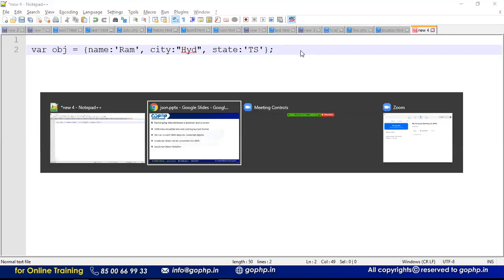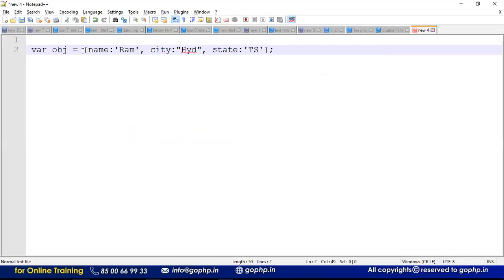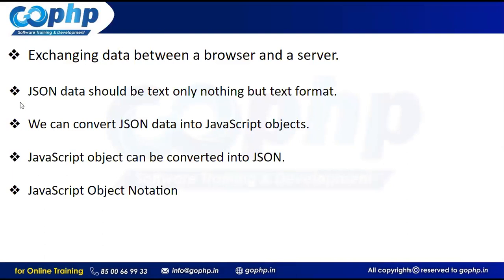The point is saying here that JavaScript objects can be converted into JSON. The fourth point, if you can see, says that a JavaScript object can be converted into JSON. This is a JavaScript object, so shall we convert this into JSON? Yes, it is possible, guys. And the third point is that we can convert JSON data into JavaScript objects. Remember carefully, when you want to send some data to Java, .NET, or Python, you have to convert the data into JSON format. The data you have is a JavaScript object, and that should be converted into JSON. Then only it will be transferable to Java, .NET, Python.